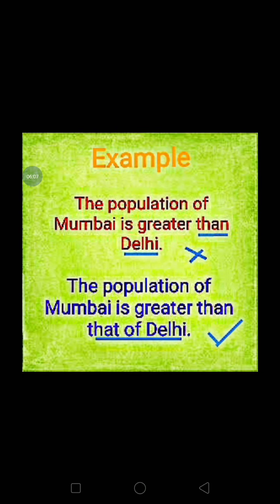Check the example. The population of Mumbai is greater than Delhi. It is not mentioned here the quality or the adjective we are comparing. But in the next sentence, it is clear. The population of Mumbai is greater than that of Delhi. That means the population of Delhi. We are comparing the population, not another aspect. So it is the right sentence.